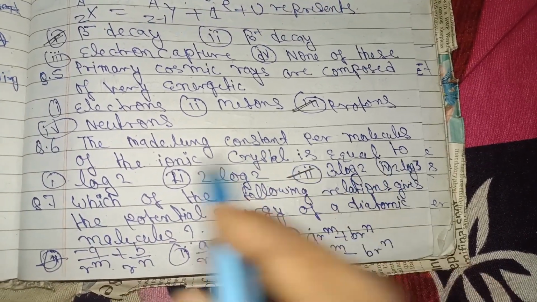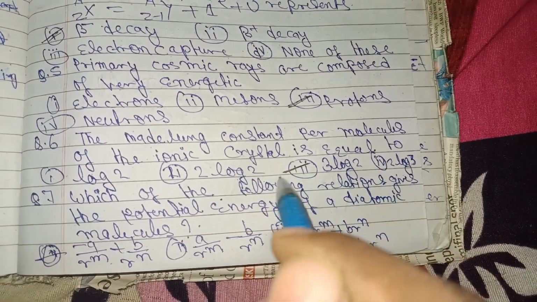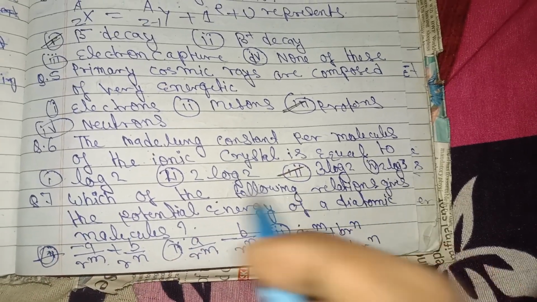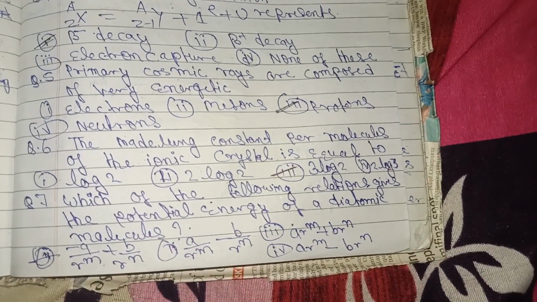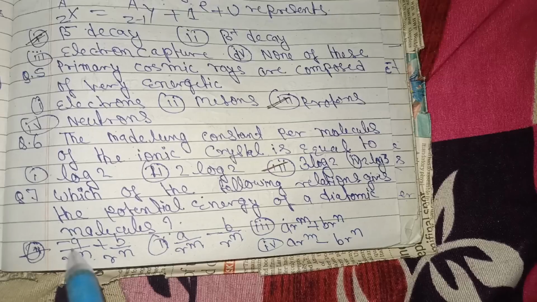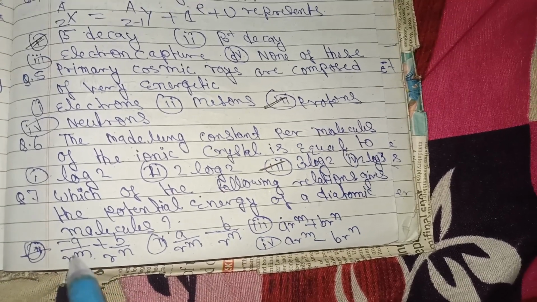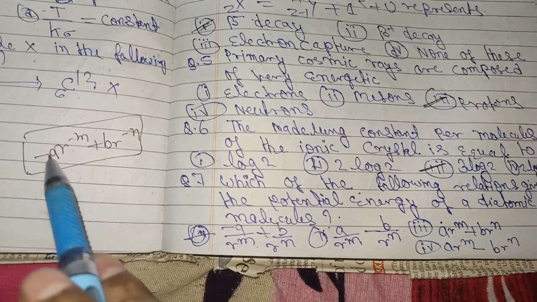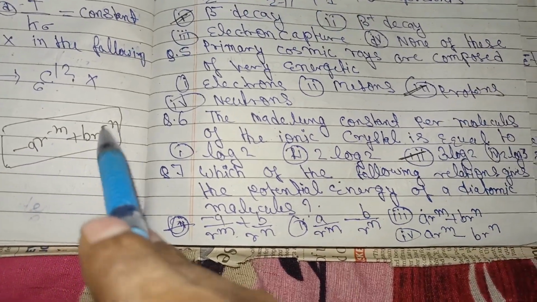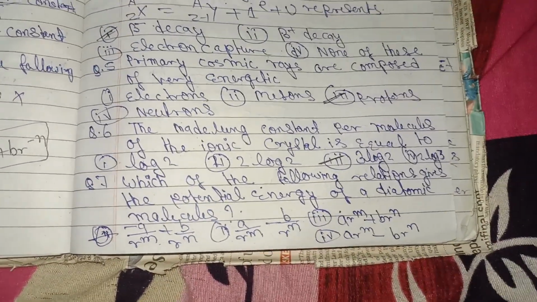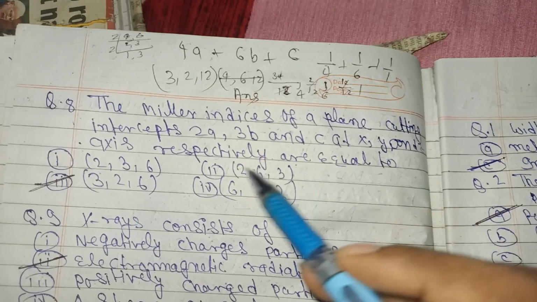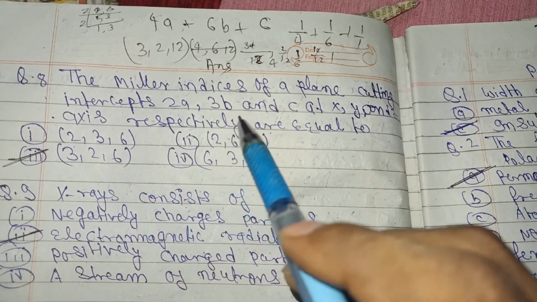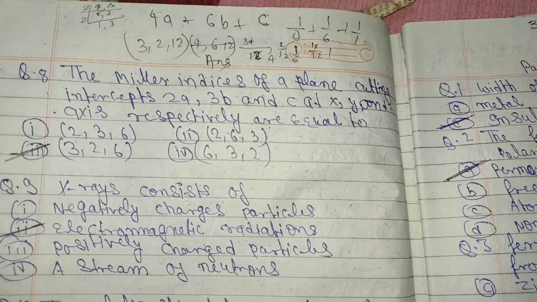Question number 4, the following reaction represents beta decay. Question number 5, primary cosmic rays are composed of very energetic protons. Question number 6, the Madelung constant of an ionic crystal is equal to 3 log 2. Question number 7, which of the following relations gives the potential energy of a diatomic molecule: minus A upon r to the power m plus B upon r to the power n. So this is the correct answer.